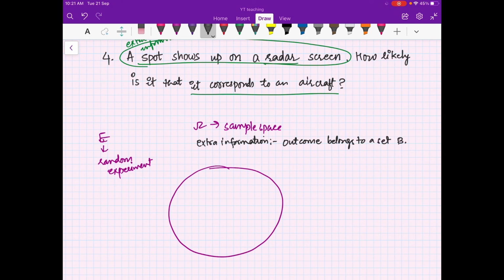So if this whole yellow shaded region is your sample space omega, the extra information is that your outcome has to be somewhere in between. So this is your set B, and this is your extra information that your outcome lies here.